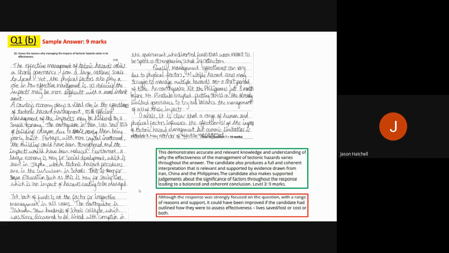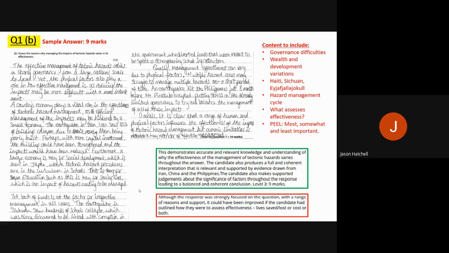What it needed to do to improve to get to the 12 spot was if the candidate outlined how they were to assess effectiveness. So lives saved, lost, or cost, or both. In other words, this answer does not say, well, we assess how effective managing hazards are by looking at lives lost, and injuries, and homes lost, etc. So I've written a list for you, in addition to that, of things to include.